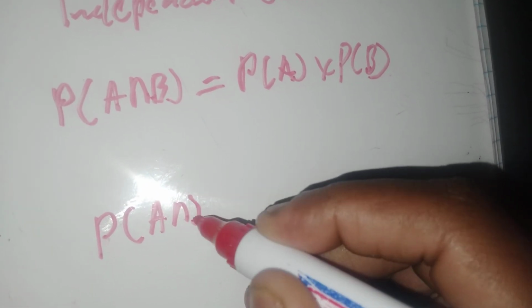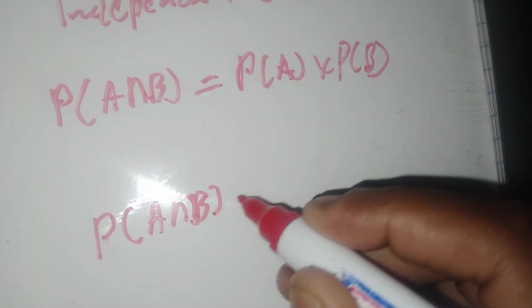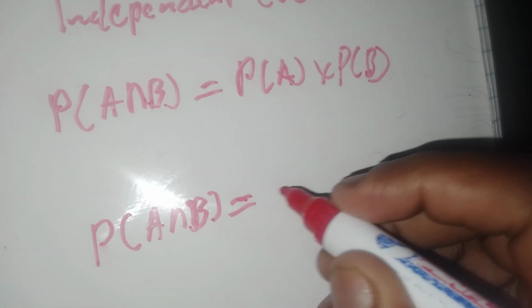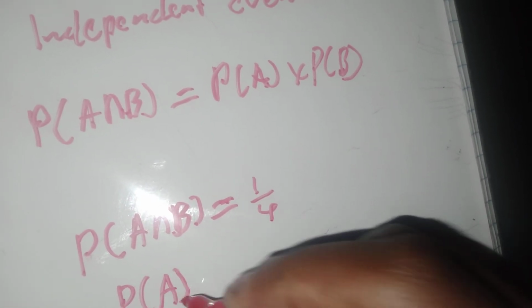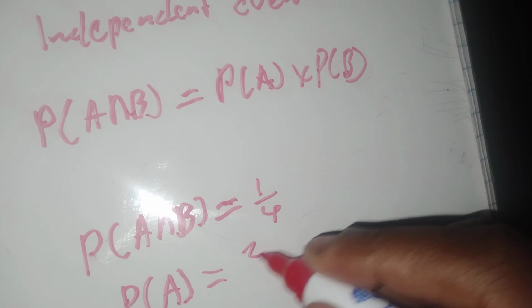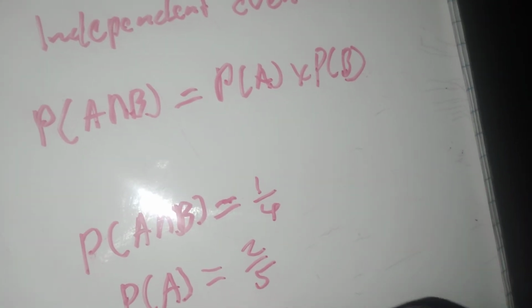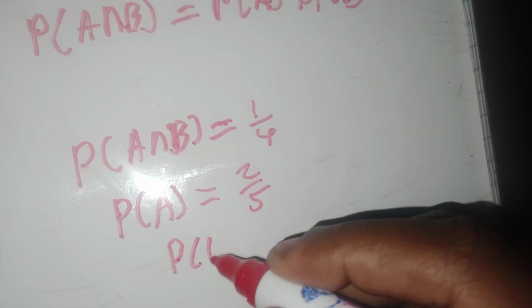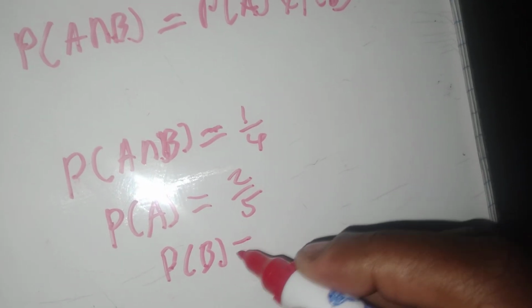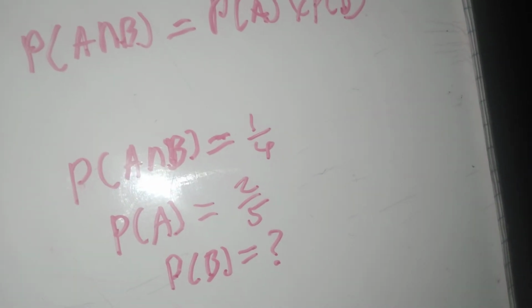So in an exam, they can just tell you that the probability of getting A and B is equal to, let's say, 1 over 4. And the probability of getting A is 2 over 5. Then they can ask you, what is the probability of B? So what you do, you just use this equation.